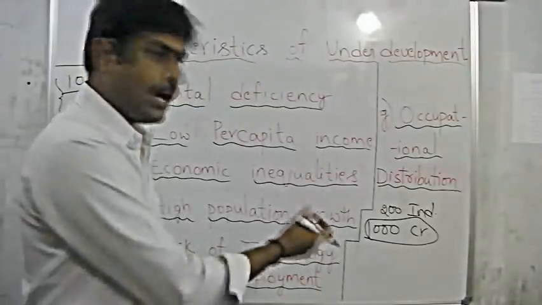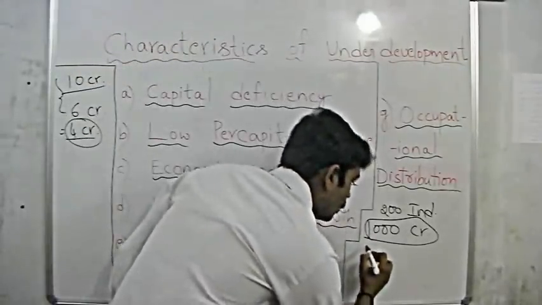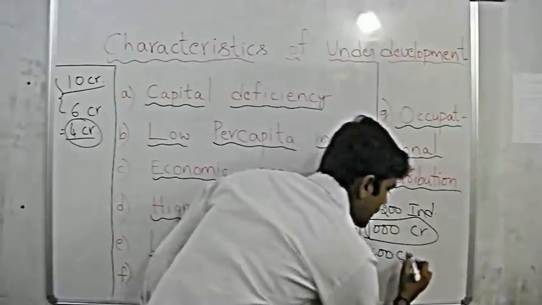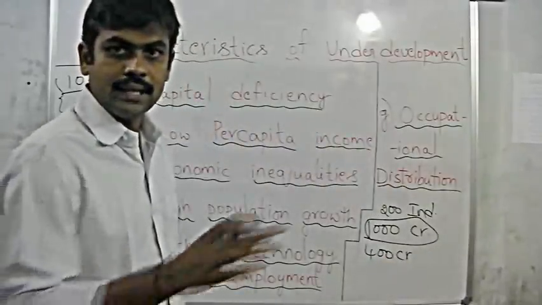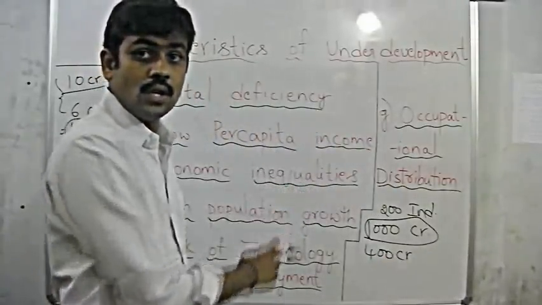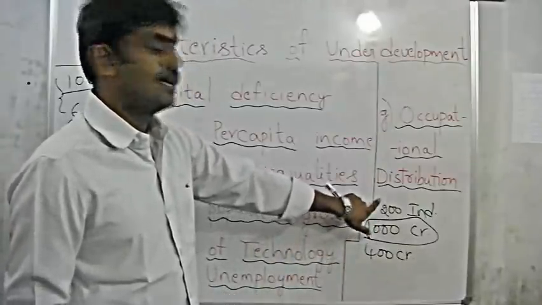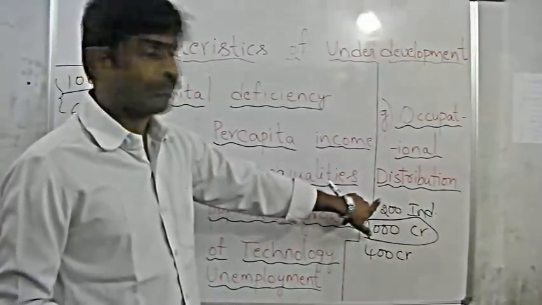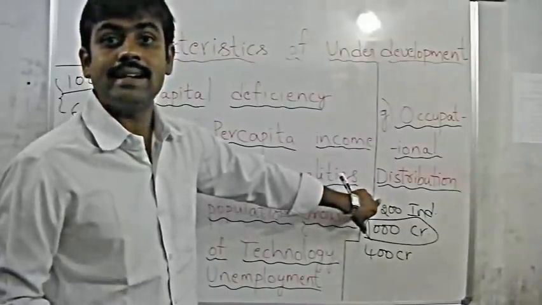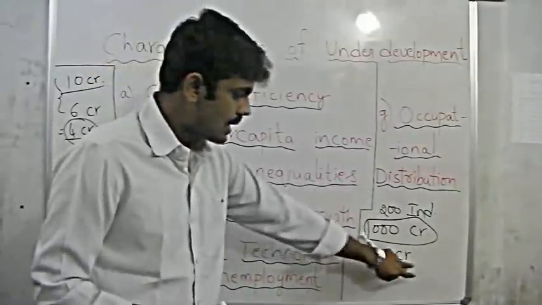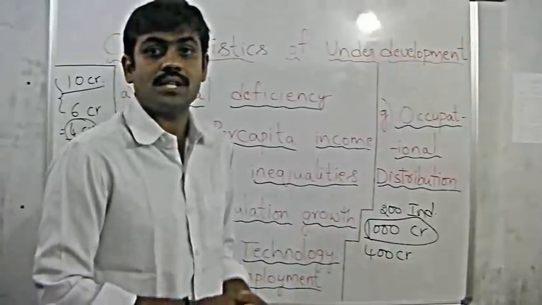But it may have only 400 crores available. Then it lacks 600 crores to fulfill its plan, that is, to establish 200 industries. So now the country is also facing a deficiency of around 600 crores.